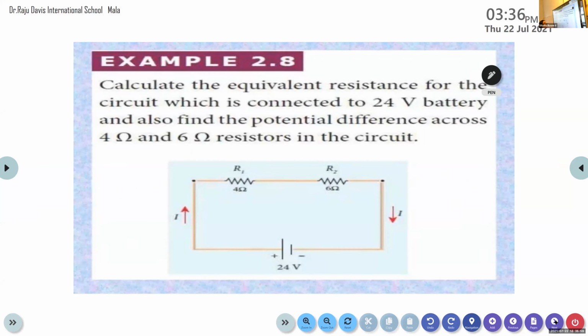Now here you have a problem. Write the question. Calculate the equivalent resistance for the circuit which is connected to a 24 volt battery, and also find the potential difference across the 4 ohm and 6 ohm resistors in the circuit. Try to copy down the question and then try to find the answer by yourself. We can discuss the answer in the next class because it's time.